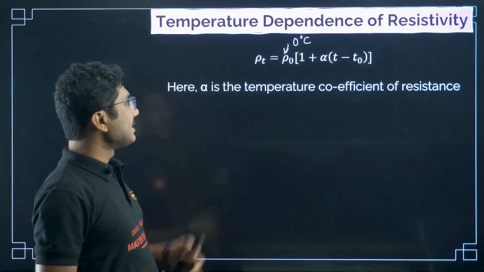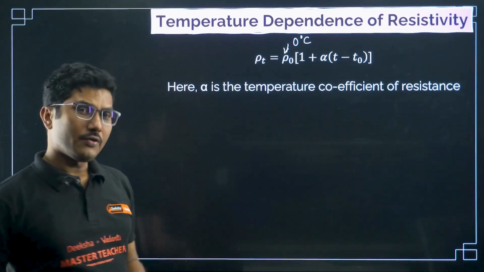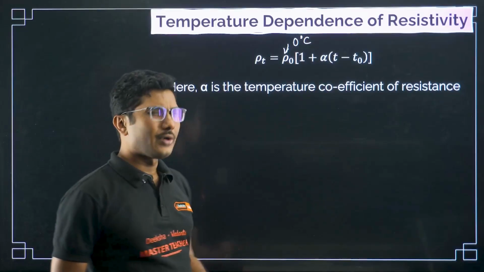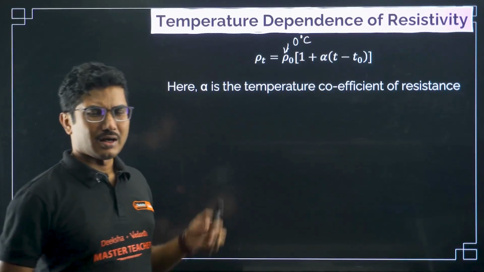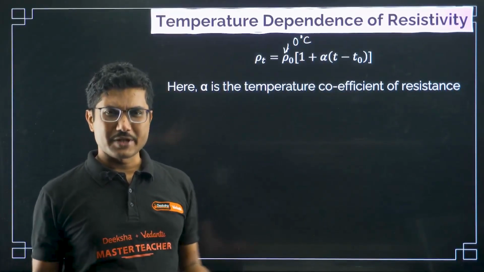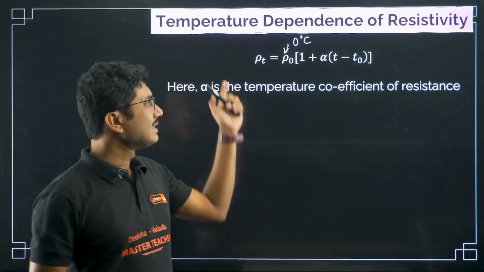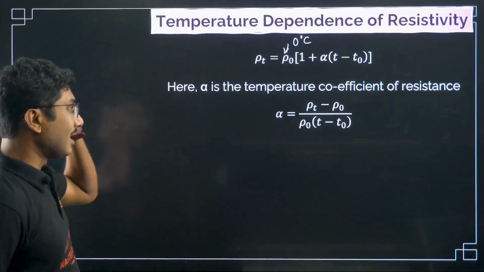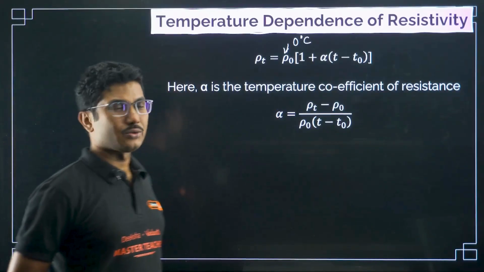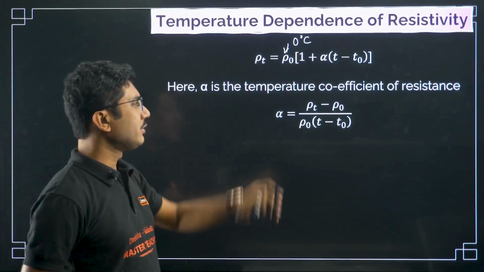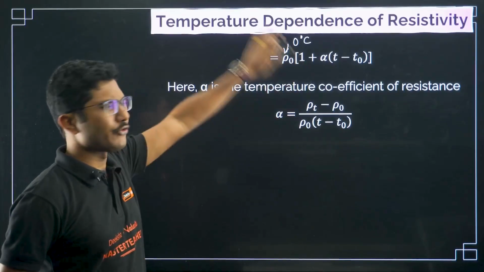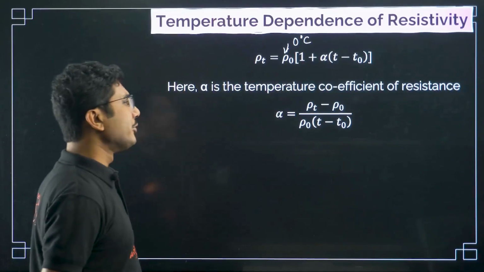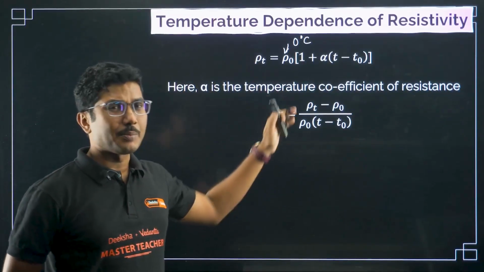Now here alpha is called the temperature coefficient of resistance. Okay, now if you studied in the heat chapter, linear expansion coefficient, volume coefficient, similar to that this is called the temperature coefficient. Alpha is given by rho t minus rho naught by rho naught into t minus t naught.